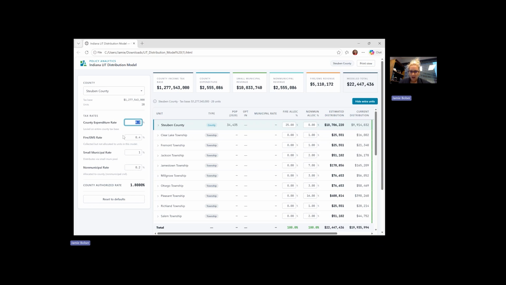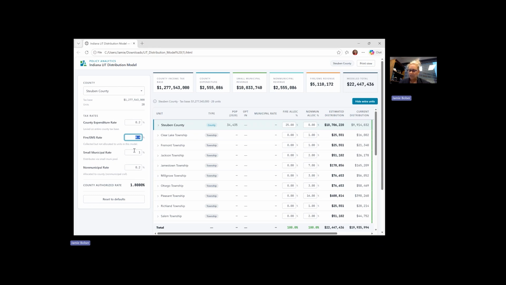One thing I want to provide caution about: for example, the county expenditure rate can't exceed 1.2. However, if I type 1.4, right now it's going to allow you to enter 1.4. So we just want to urge caution to make sure that you are not exceeding the capacity for each bucket. Also be mindful that the county expenditure rate, the fire EMS rate, and the non-municipal rate collectively cannot exceed 1.7. So you just want to be mindful of those three buckets, the individual bucket limit, and then also the small municipality rate.